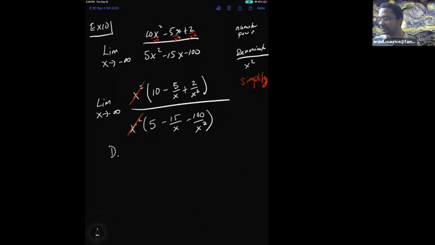So direct substitution will leave me with 10 minus 5 over infinity plus 2 over infinity squared, divided by 5 minus 15 over infinity minus 100 over infinity squared.